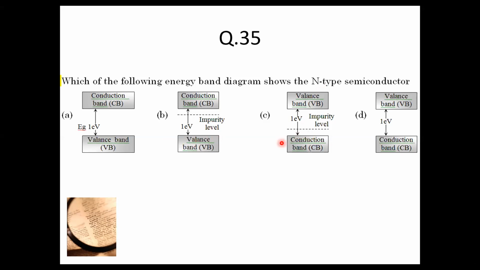This is something to do with the Fermi level, as you must have done the energy band diagram in the chapter of semiconductors. So you have to guess between B and C, which is the right option for N type of semiconductor. Another way of thinking about this question is that N means there are a large number of electrons. And another thing you have to think about is the position of the conduction band and the valence band. So that should bring you to the right answer.